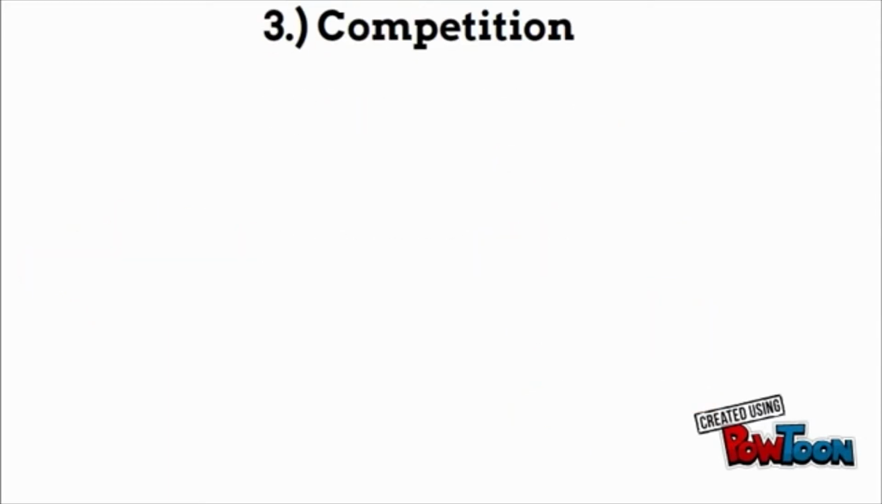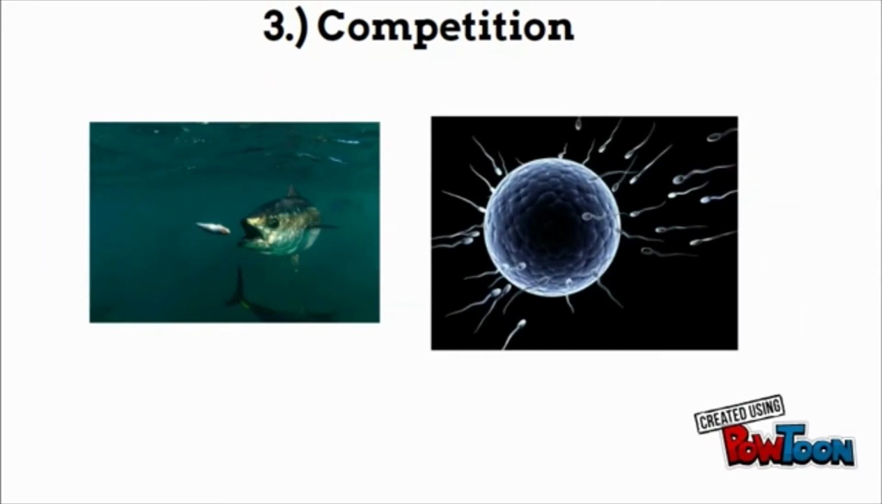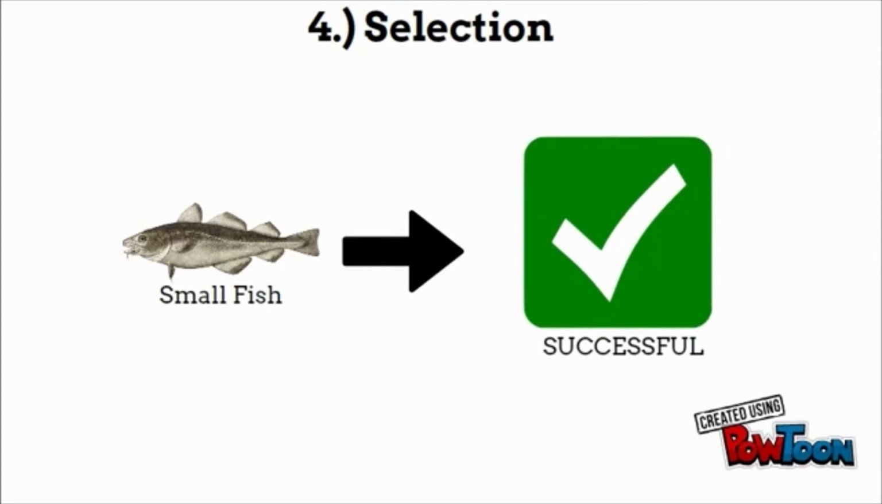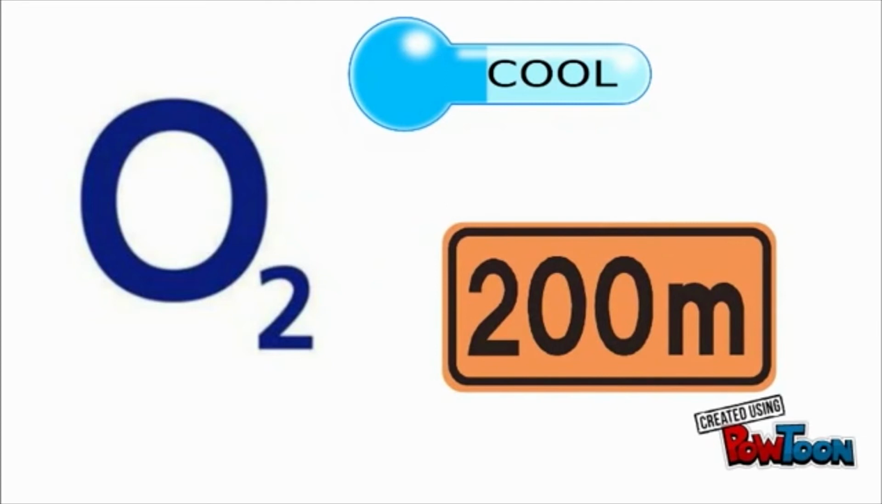Number 3. Competition. Atlantic cod compete for resources, and males compete in order to fertilize eggs. Typically, a lot less big males get to fertilize eggs because there are a lot less of them. This is also because of human influences. Number 4. Selection. Small fish are typically the most successful and are selected to reproduce because they have high numbers and are not threatened by humans, which make them more fit. And because of this, they naturally get to reproduce more. Environmental pressures. Typically, in order to grow, a fish must be in water with high oxygen levels, with a cool temperature, and water that is at least 200 meters deep.